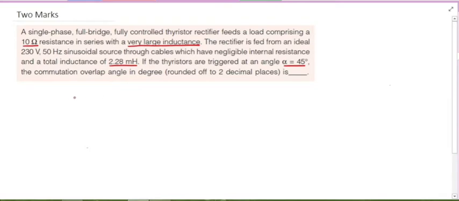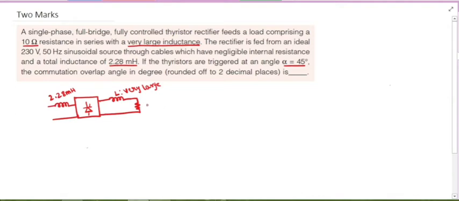Okay, so here it is given, it is a thyristor rectifier. I am just indicating a direct converter thyristor rectifier which has the source inductance, 2.28 millihenry, and the load has a highly inductive load L which is very large, and it has the resistance, 10 ohms, and the input voltage is 230 volts 50 Hz.